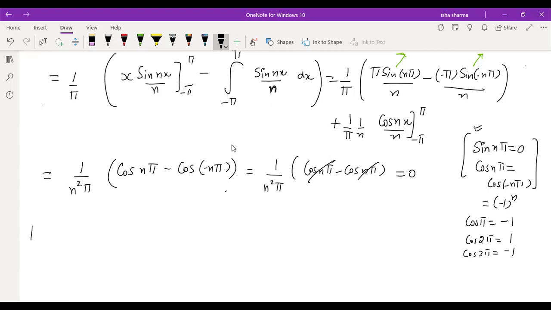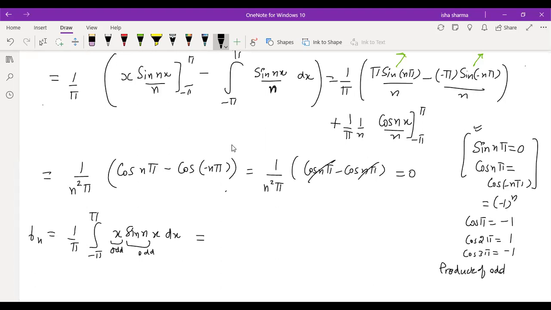So an is 0, and now to show you the integration of bn, 1 by pi, integral from minus pi to pi of x sine nx dx. Now here again you have two options. First you can use the logic of even function and then simplify it. Otherwise you can directly also do it. So since x is odd and sine nx is odd, what result am I using here?